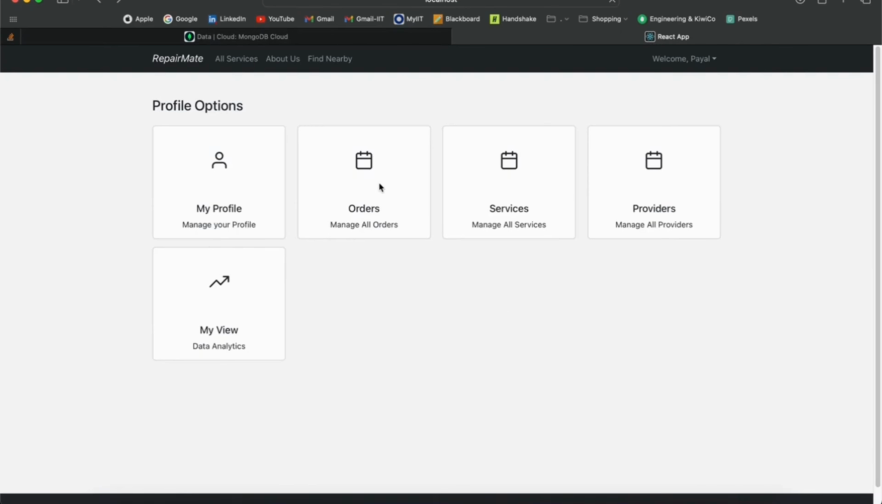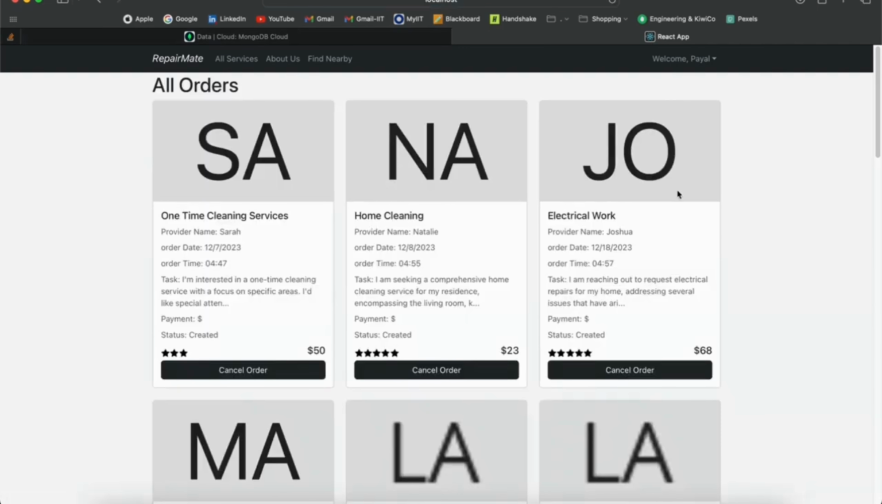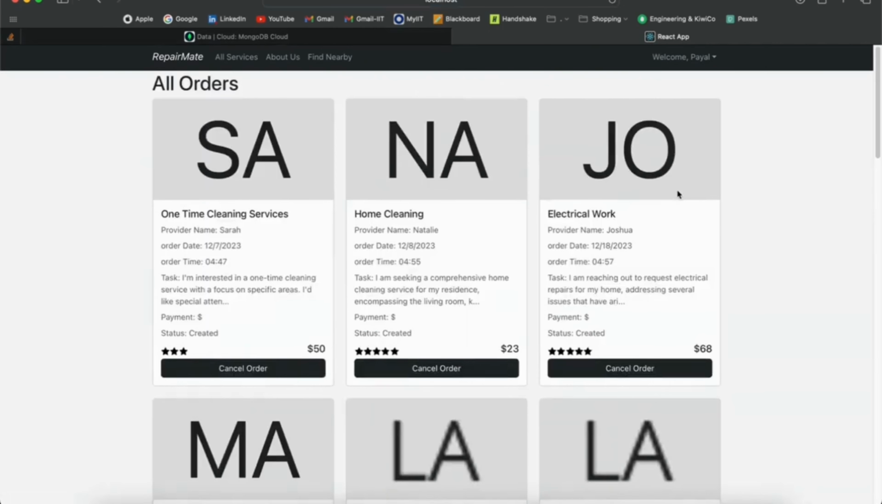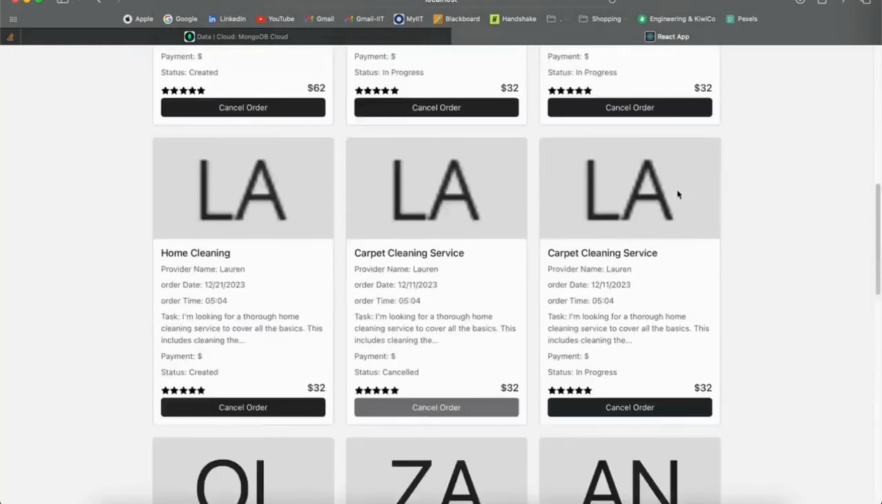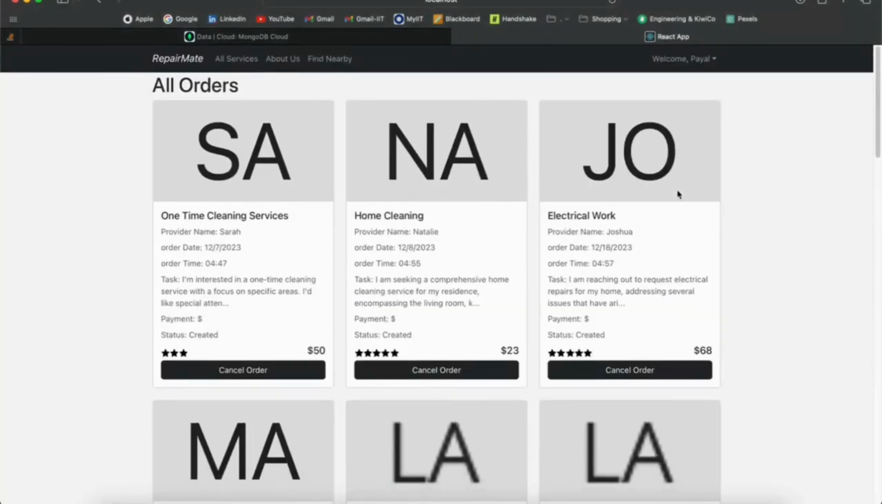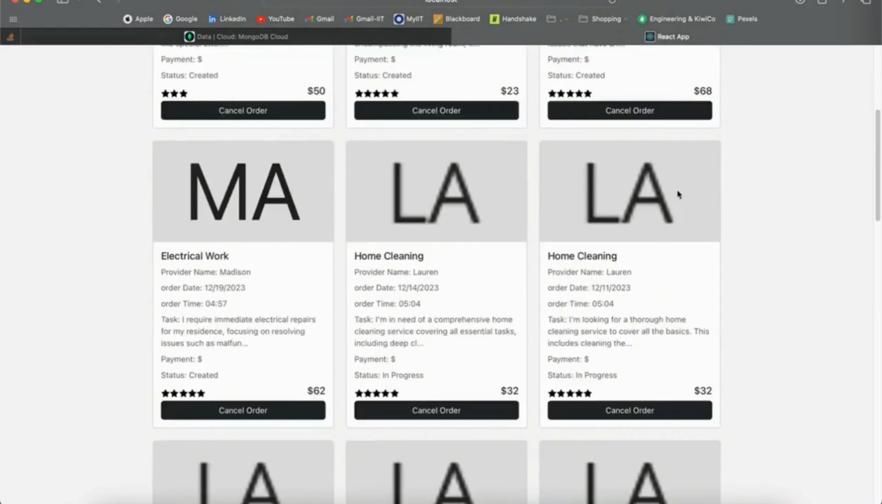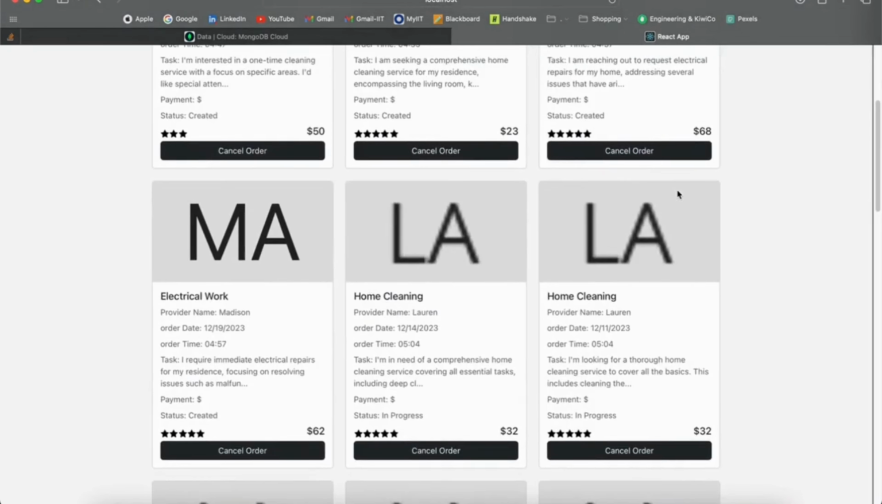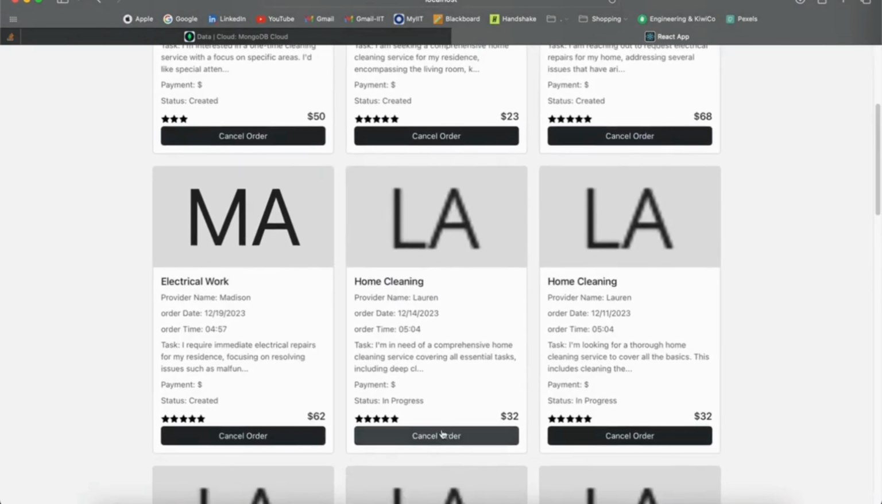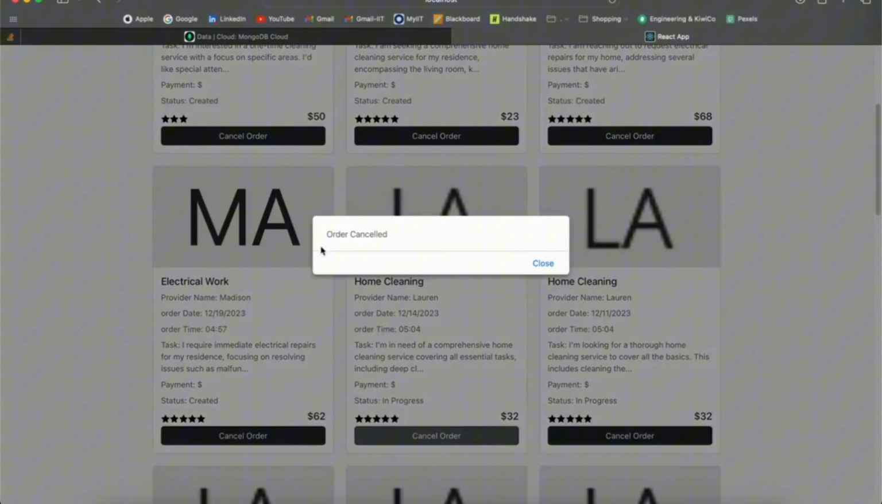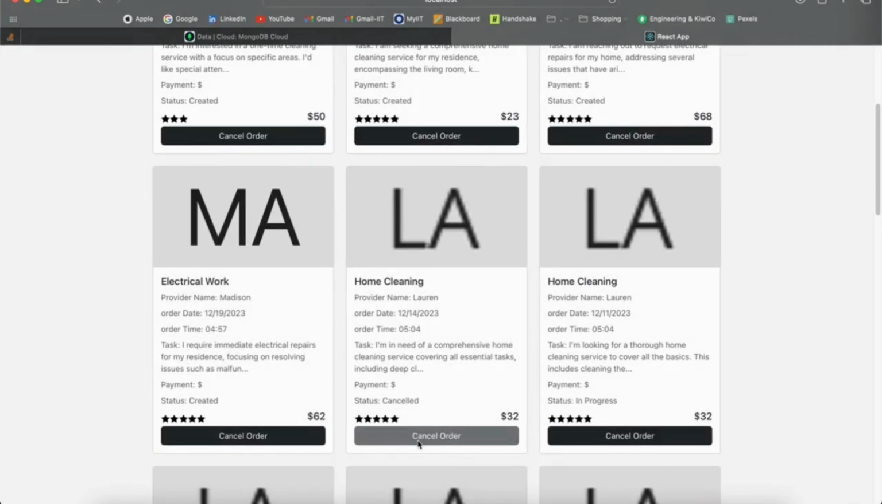In the orders section, the admin can view all customer orders across the platform. The admin also has permission to cancel orders whenever required. For example, when I click Cancel, the order status updates successfully.